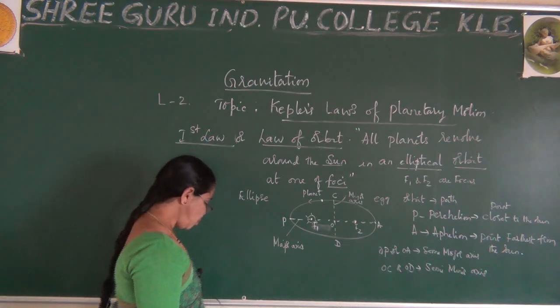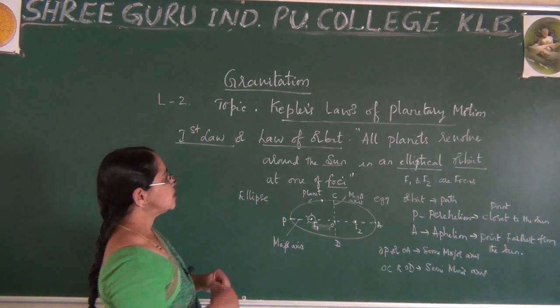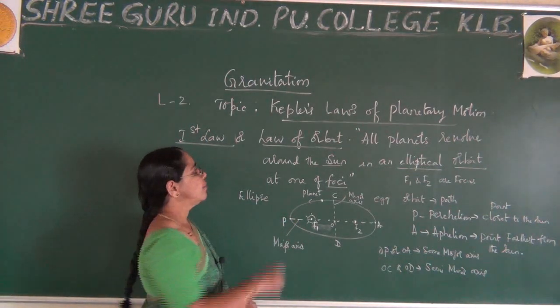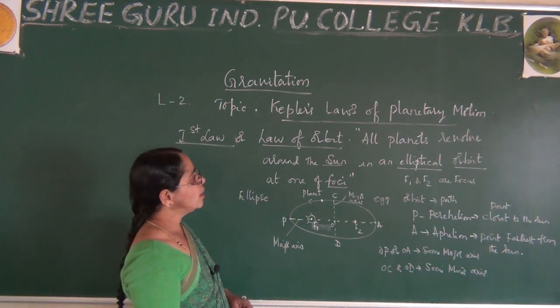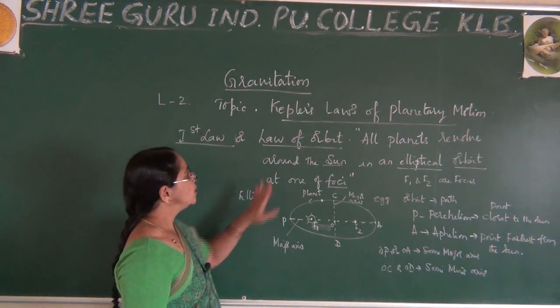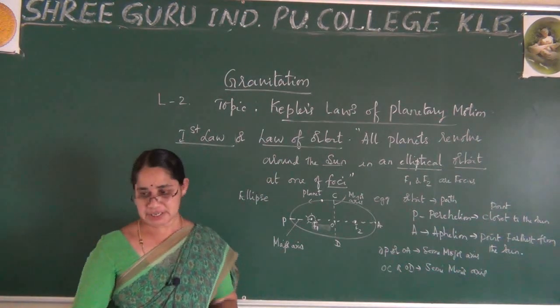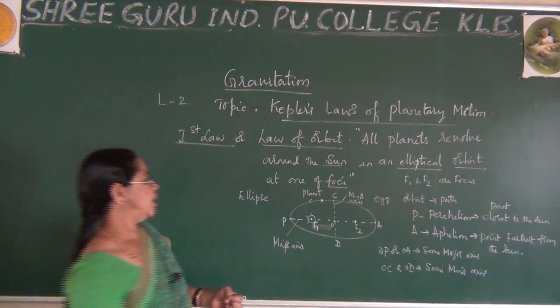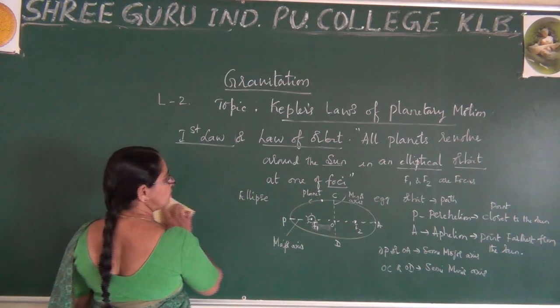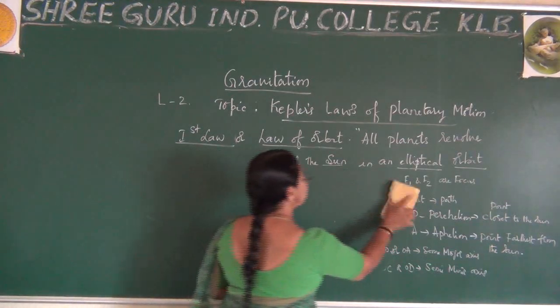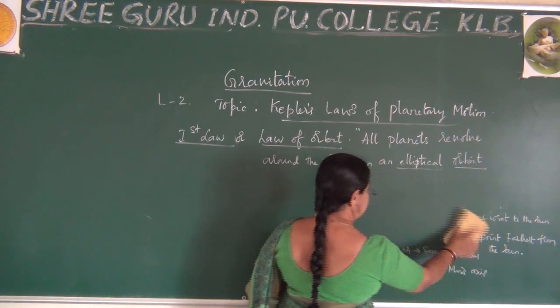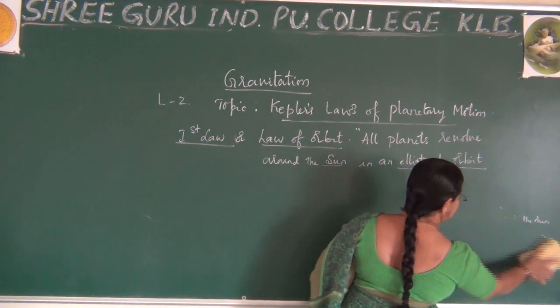Okay. Now one more point I want to say here. Just now I used one figure to explain the law of orbit. I will explain the same law of orbit by using one more figure. Let me tell you what it is. Let me just erase this. I will use one more figure now, in which this elliptical orbit can be explained.